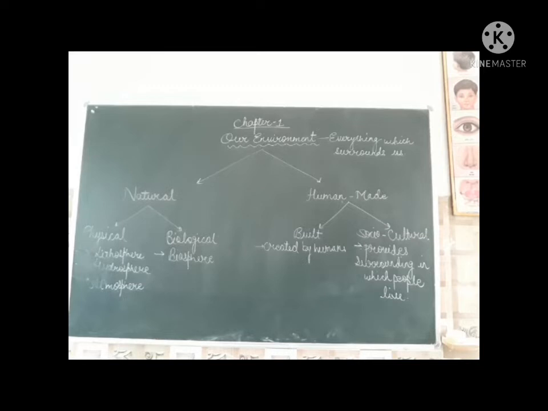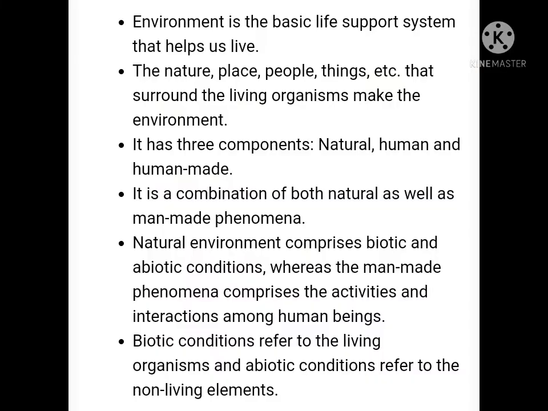Today, we will be starting a new chapter of geography, chapter 1, our environment. What is environment? Everything that surrounds us, everything that we can see around us comes in environment, such as plants, animals, land, houses, factories, road, table, chair. It includes both living and non-living components.